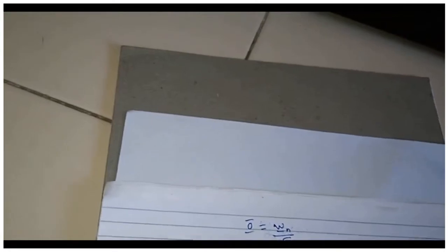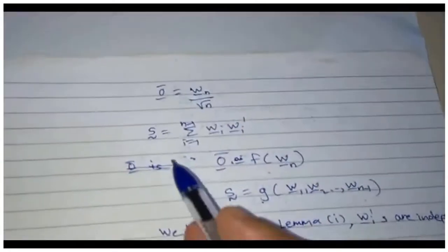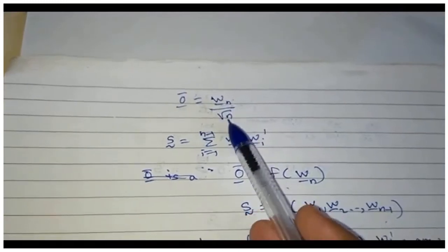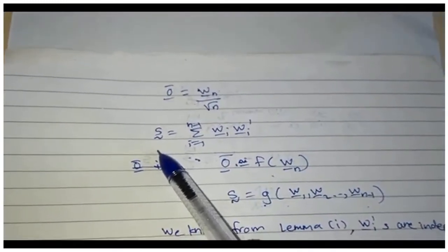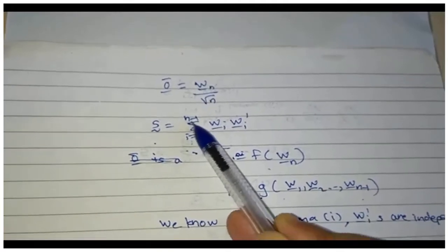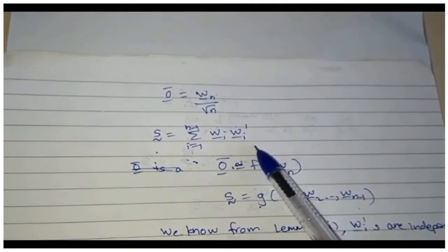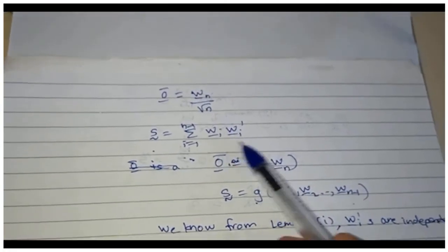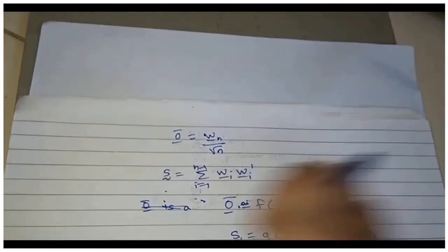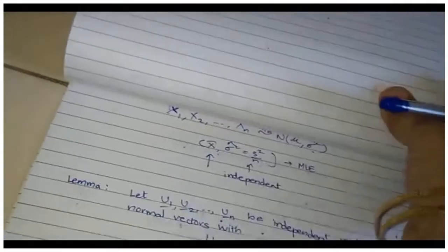So what we did in the last lecture was, let me go back to the thing. In the last lecture we proved that O bar can be written as Wn upon root n, and this S matrix, the CSSP matrix, can be written as the sum over i going from 1 to n minus 1 of Wi Wi prime. And what do I know about Wi? I know that all those Wi's are independent. What else do I know? I also know something about the distribution of the Wi's. Let me take you there. The statement of the lemma.